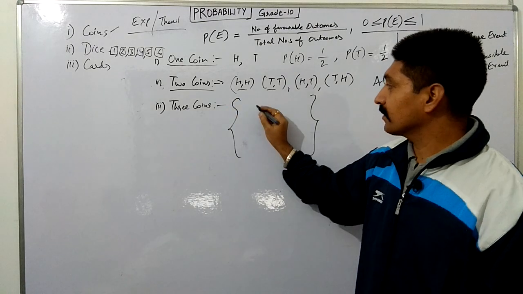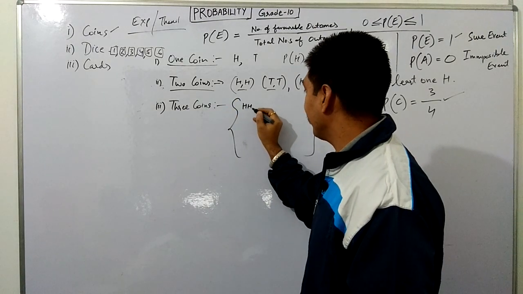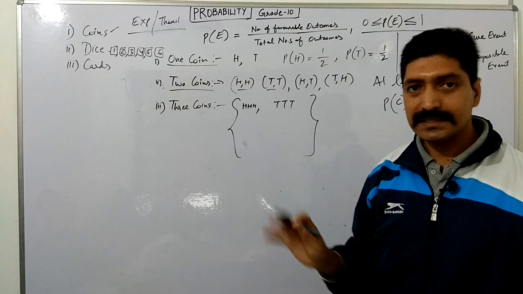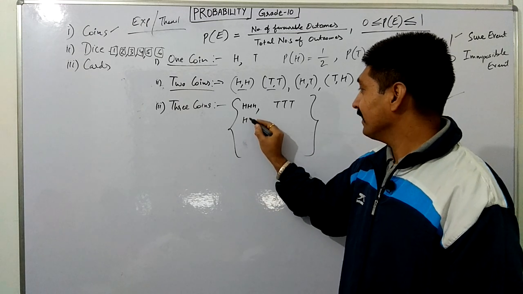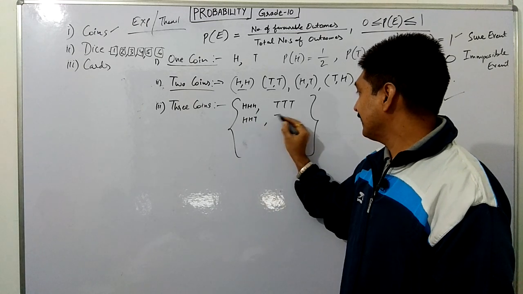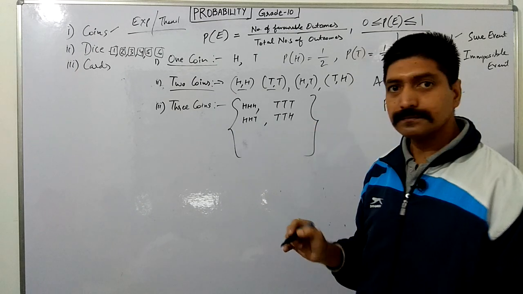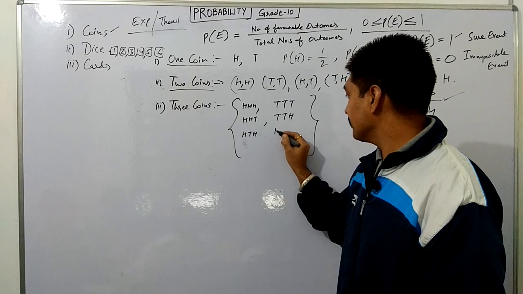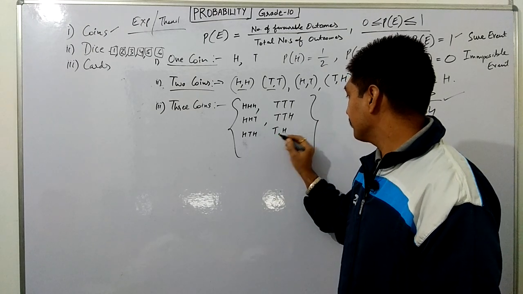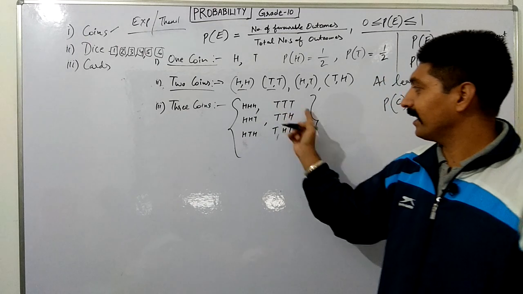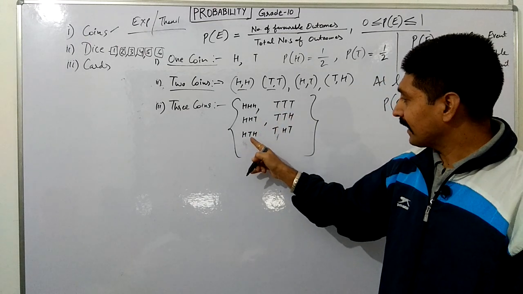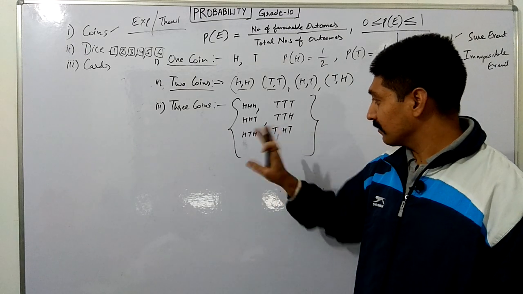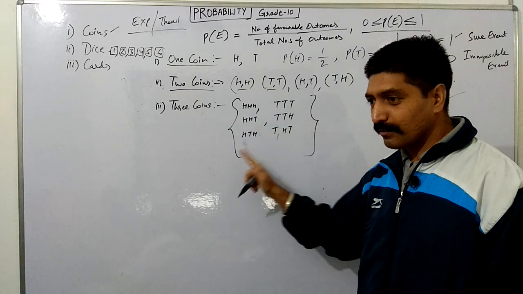Now the sample space for the 3 coins: head, head, head, tail. Same, go on changing. Head, tail, same here, tail, head. Now here head, tail, head, and here it is tail, head. With the same sequence we are changing. And this is the one that is left on both sides.